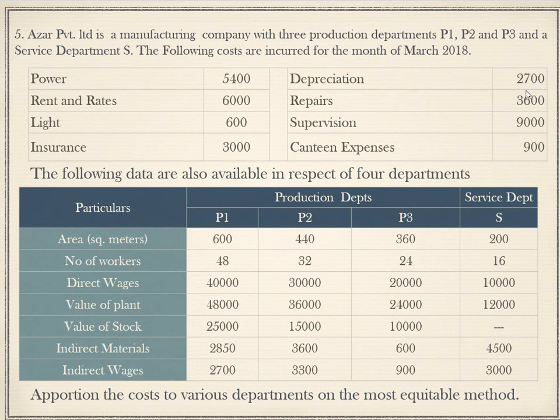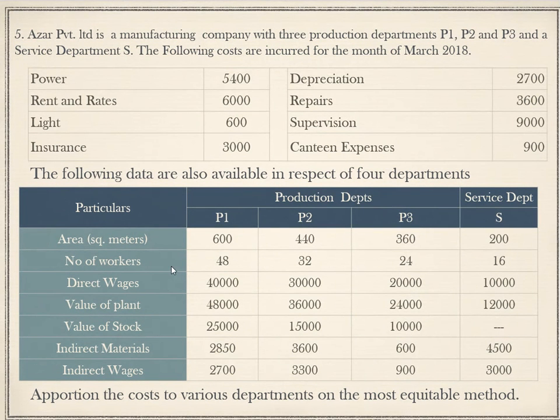Next one is depreciation of rupees 2,700. The depreciation is calculated on plant. Therefore, the basis of apportionment is also going to be value of plant. Repairs 3,600. See here they are not mentioned as repairs to building. Therefore, normally repairs means it is the repair expenses of plant. Therefore, it is going to be apportioned on the basis of value of plant again. The supervision 9,000. The basis is going to be number of workers. Next one is canteen expenses 900. For this also the basis is going to be number of workers.